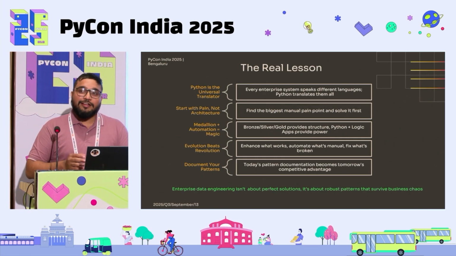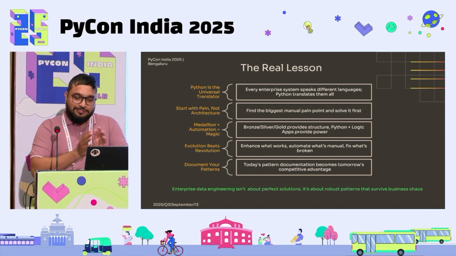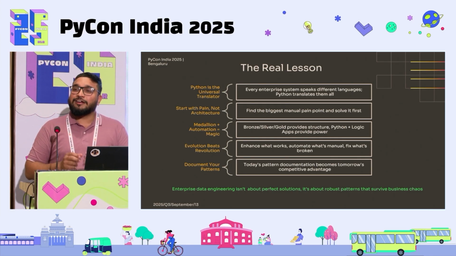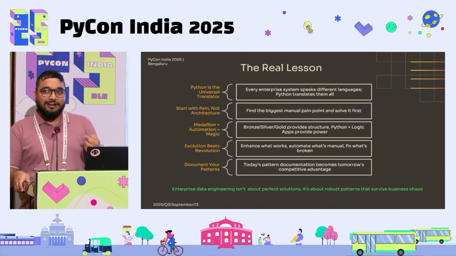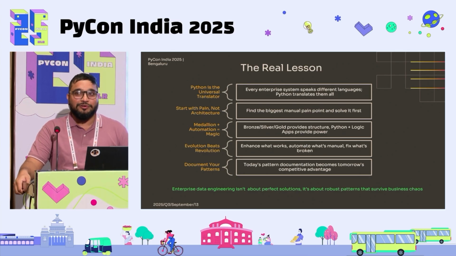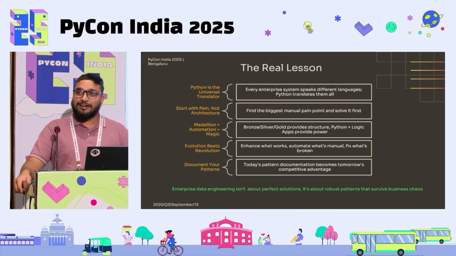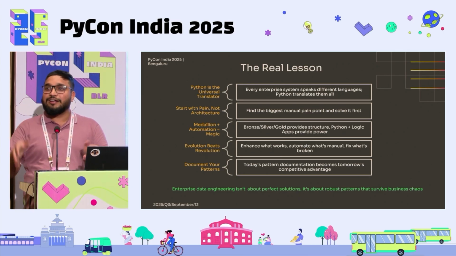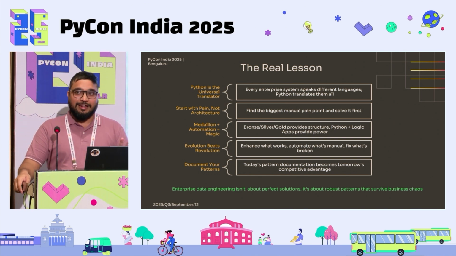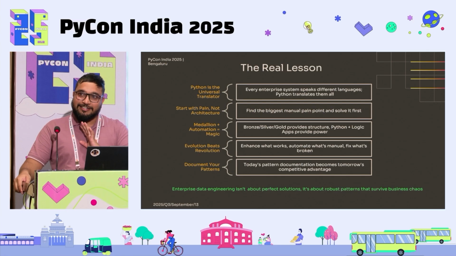But the good thing is, if you start small and then scale gradually, you pick the boring, redundant task. Every team has a boring redundant task, and the new hire they have hired to do it also despises it. After two or three months, they also don't want to do it. For example, downloading data, creating a pivot, copying the snapshot, sending an email. A simple thing which can be automated with like 10 lines of code. Even Python can do it. You don't even need Azure infrastructure for that.